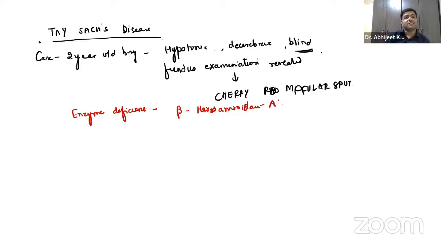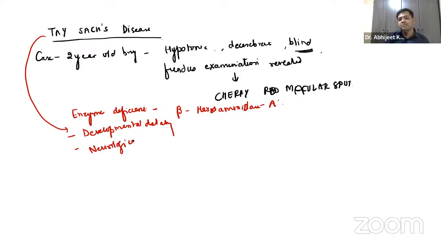Now, what happens in this Tay-Sachs disease, guys? There is always developmental delay, right? You will always find a developmental delay. And yes, it is the neurological deficit that you will encounter in this patient. And one important factor, that is cherry red spot in the macula of the eye. Remember, there is an increase in the startle reflex, the hyperacusis, right? That is something you have to remember.